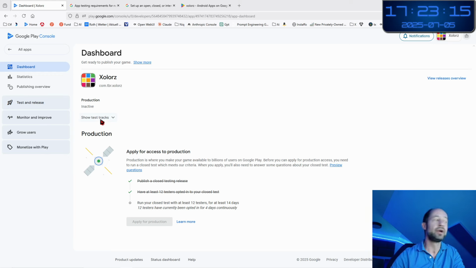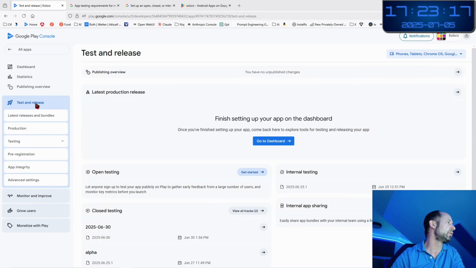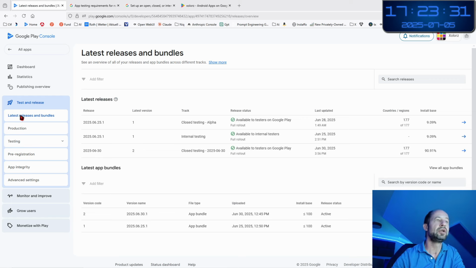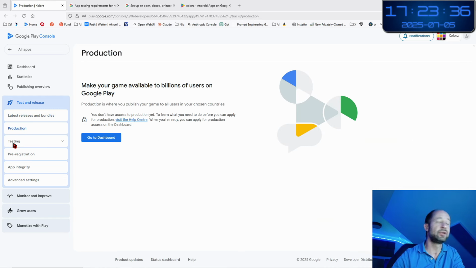What is also crazy, let's look at the Google Play Console here, test and release. Normally, logically, you go from the top to the bottom. But you see here, from the top to the bottom, everything is completely reversed. The latest release on bundles might be at the top, but then you have production, which is above testing. Logically, you go through test stages and then production below, because you follow the time lapse. And here this is exactly the inverse. So congratulations, Google.